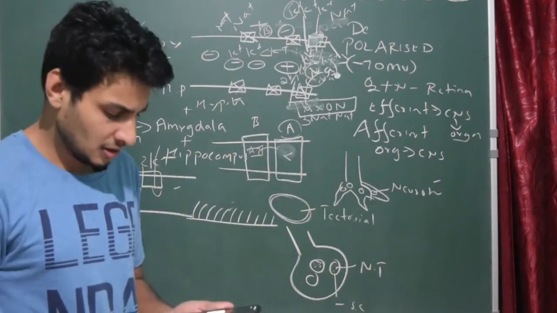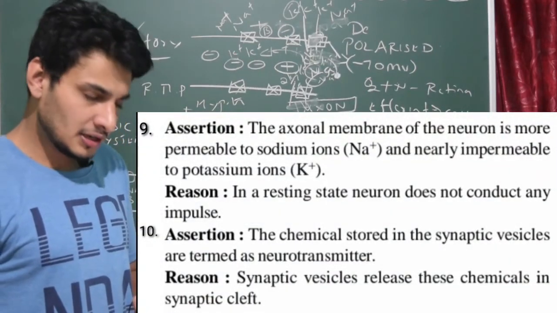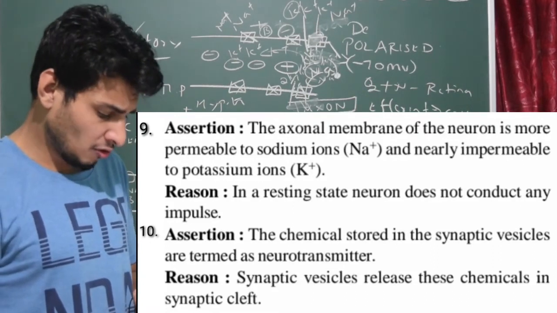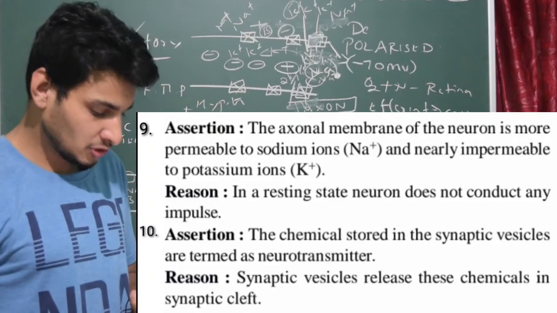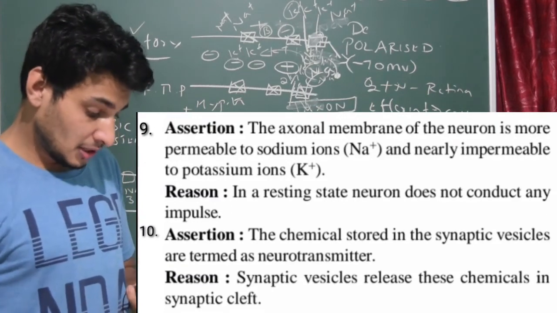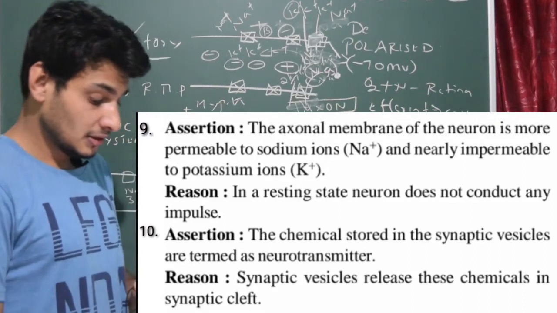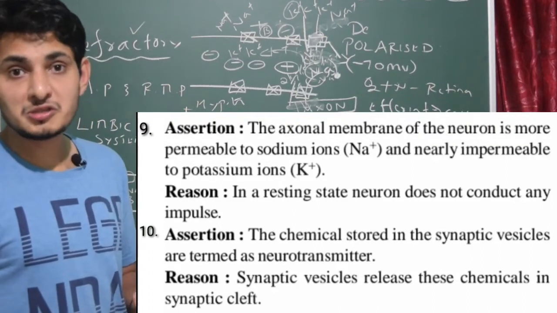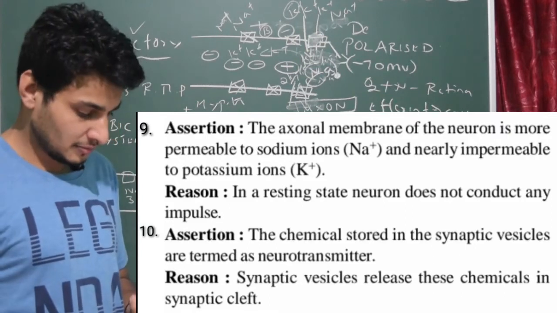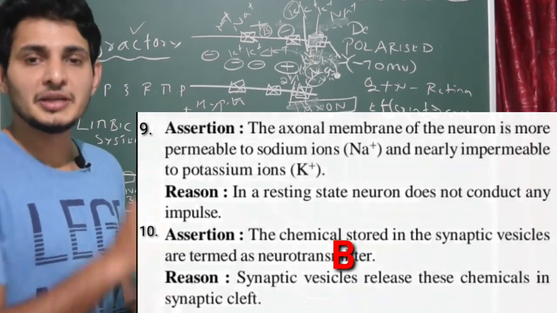That is also correct. But if you see properly, both assertion and reason are correct, but the reason is not giving a proper explanation for the assertion. Correct? So we should go with option B. The chemicals stored in synaptic vesicles, they have not given why neurotransmitters are present inside the synaptic vesicles. So the reason is something other, that is also correct. So reason and assertion both are correct, so we have to go with option B.